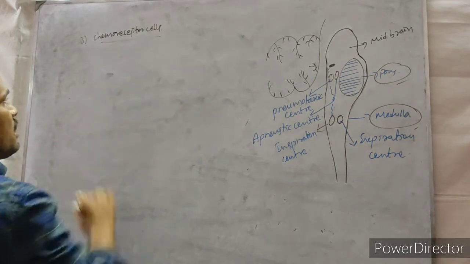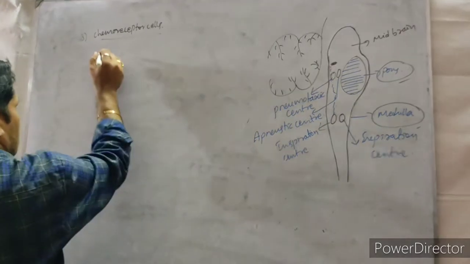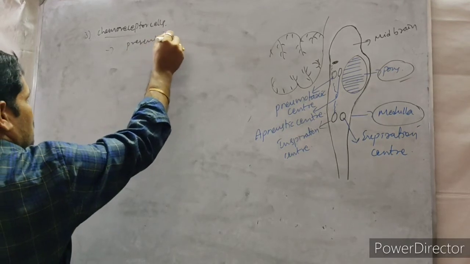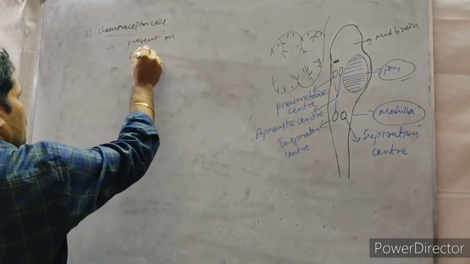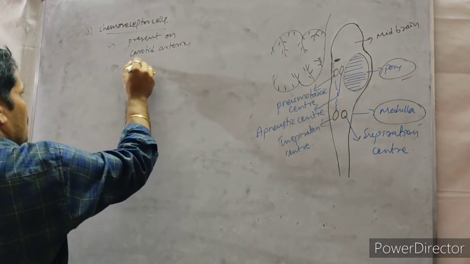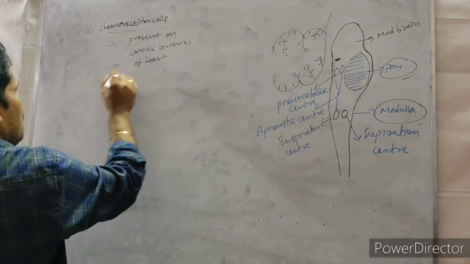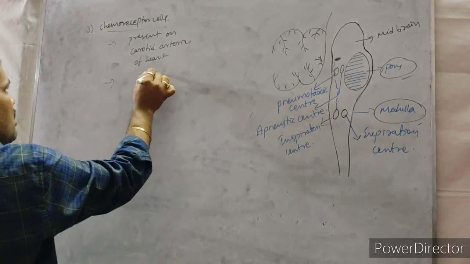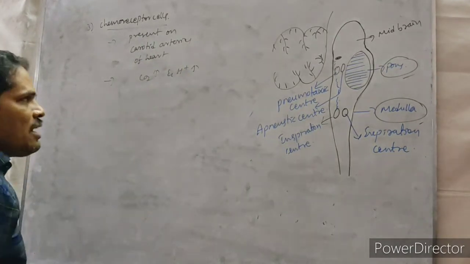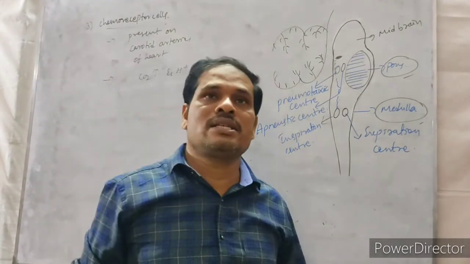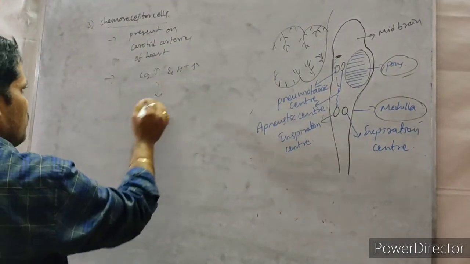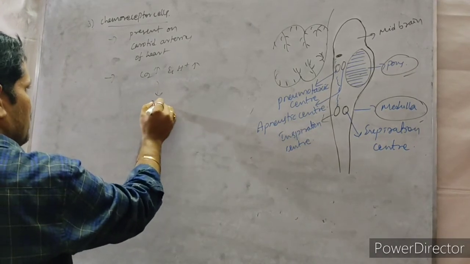They are present on the carotid arteries of the heart. Whenever the carbon dioxide levels are more and hydrogen ions are more, then what happened? It can send the signals to, what is that? Sends the signals to the respiratory center.